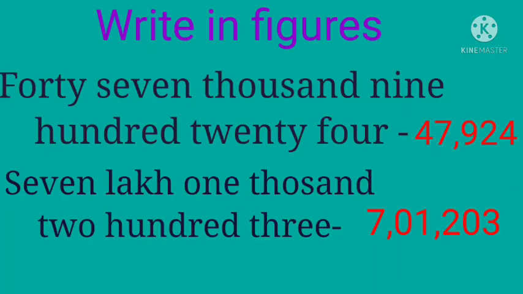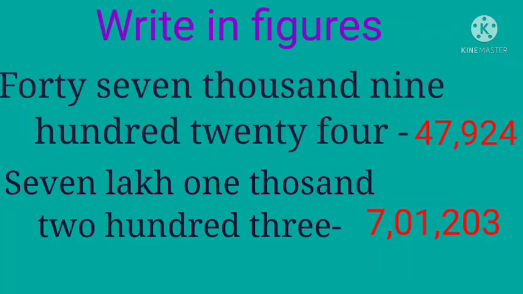Children, next we are going to study when a number name is given, you have to write the number. Look at the first question, 47,924. How will you write the number? First, you have to look at the number in the ones place. Which is the number in the ones place? Look at the question, 924. So 4 in the ones place, tens place it is given 20, 24.